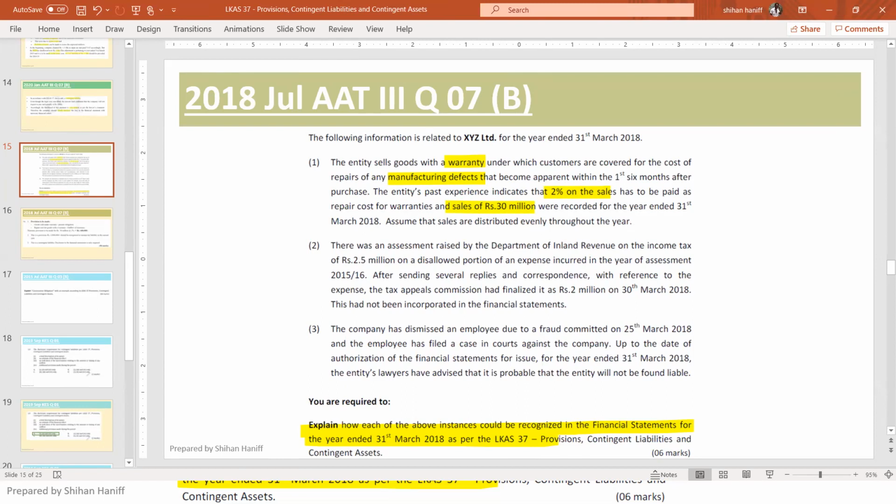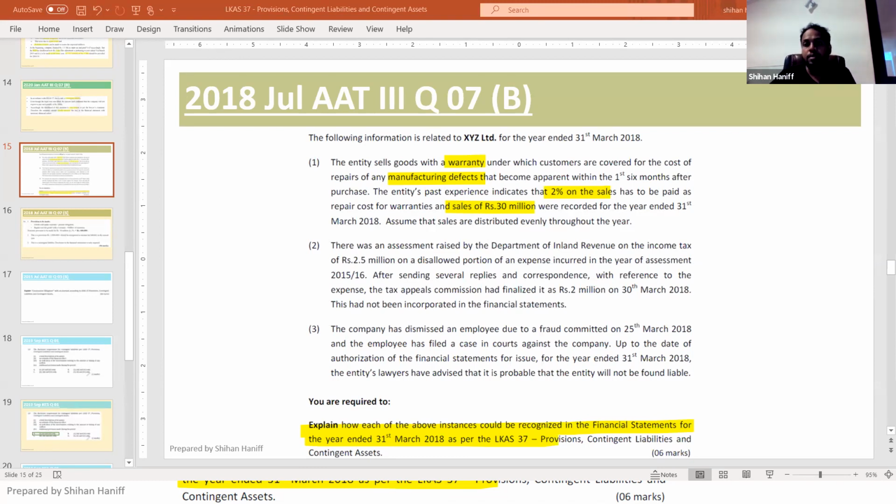So what is this? Most of you have given the answer. It is a provision. So number one is provision. Yes. So almost everyone has given the answer provision. Right. So that's the main example which we take for the explanation of provision. We take the main example as warranty provision.